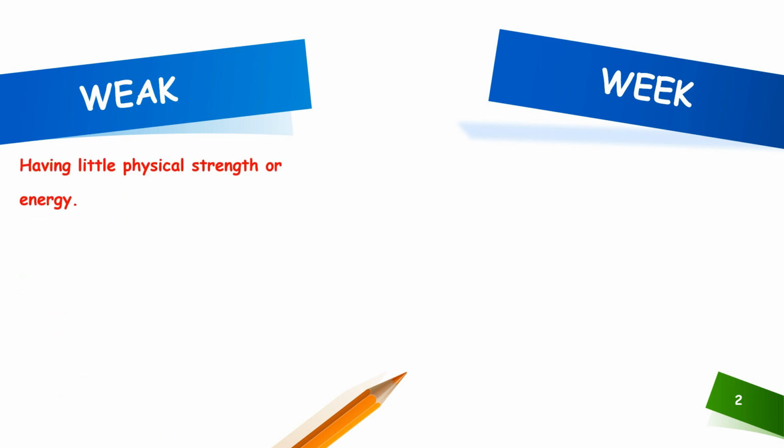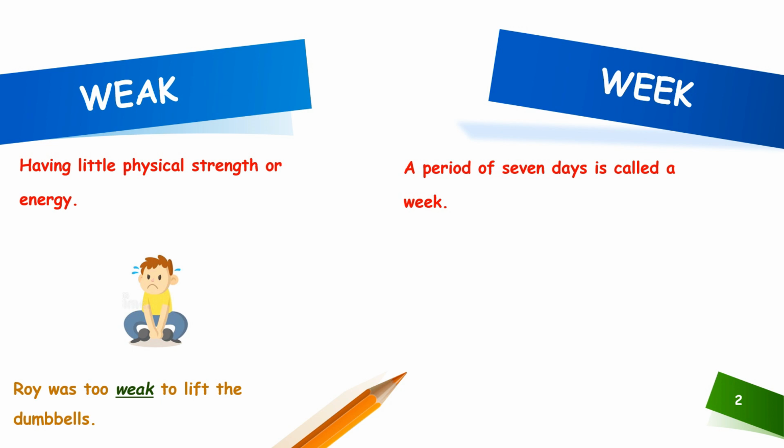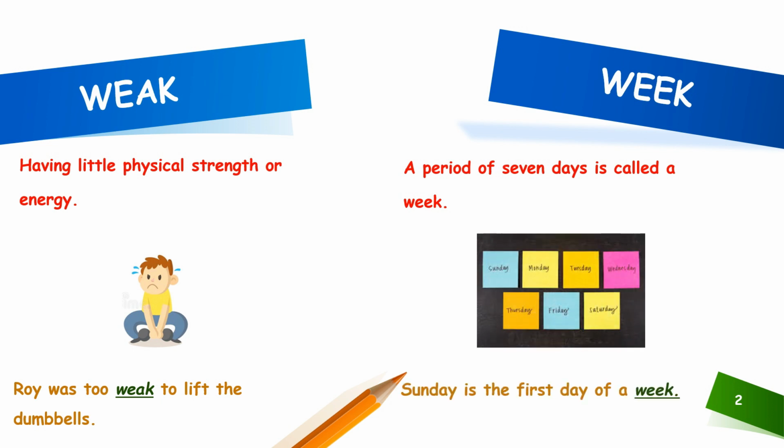The second set of homophones for discussion is weak and week. Weak is to have little physical strength or energy, and week is a period of 7 days. Now, let us see how to use this homophone in a sentence. Roy was too weak to lift the dumbbells, and Sunday is the first day of a week.